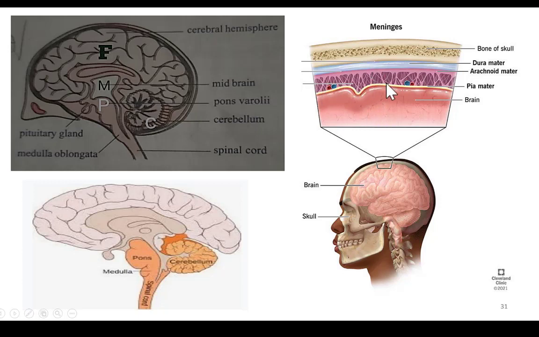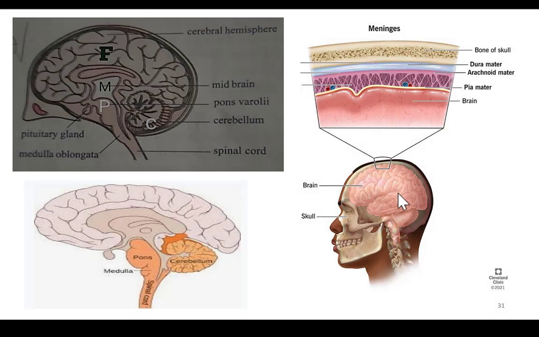The first one that is attached to brain is pia mater, followed by arachnoid mater, followed by dura mater. So these three are the protective layers and together they are called meninges. Over meninges we have a hard bony structure called skull or cranium. So this much protection is given to our brain because our brain is a very soft and sensitive structure made up of nervous tissue. Also, brain is an important structure that controls and coordinates all the parts of our body. So it needs that much protection.